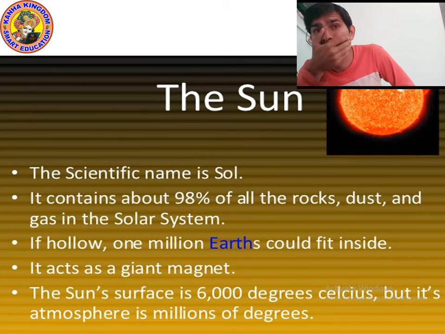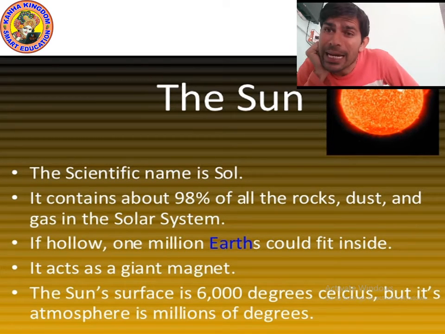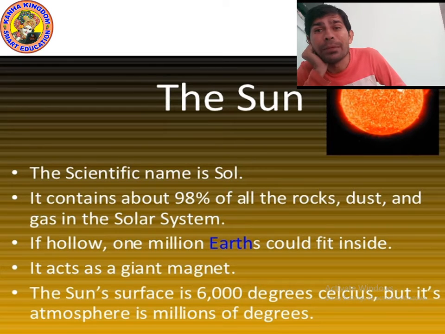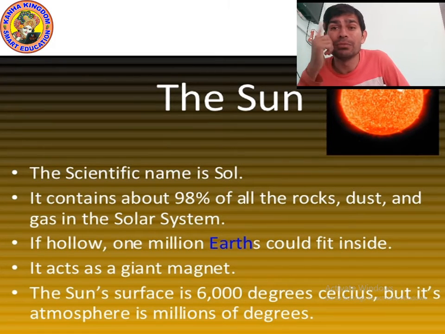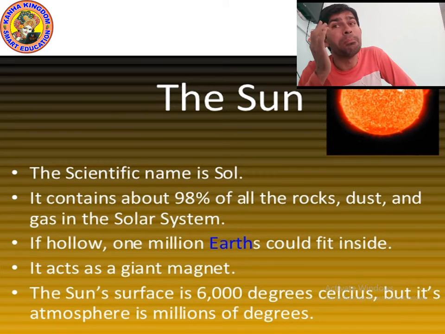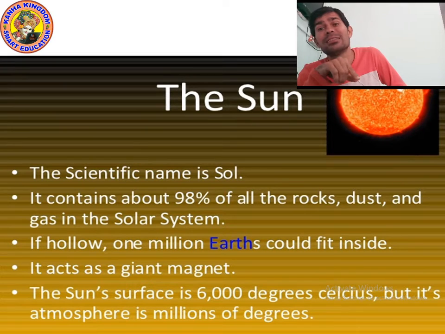1 million Earths can fit inside the sun. Actually the sun is a star, and there are many stars. There are many stars which are bigger than our solar system's star.